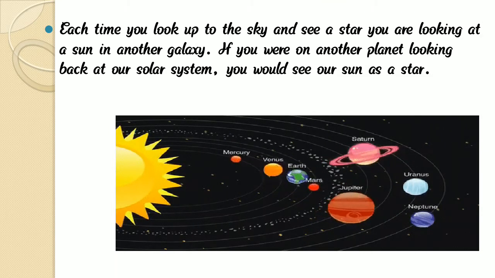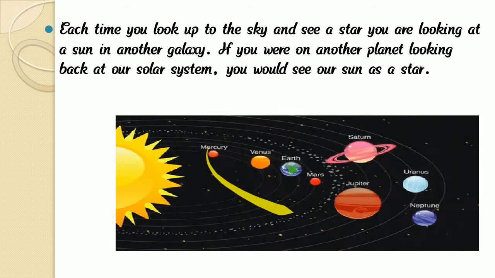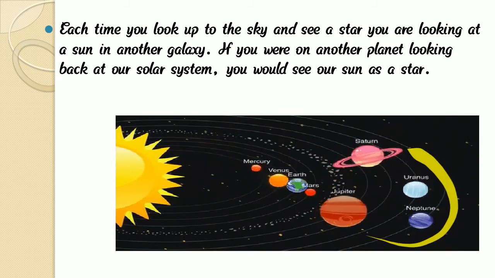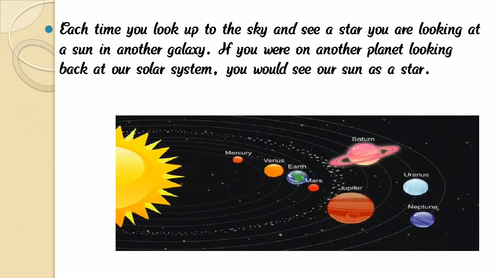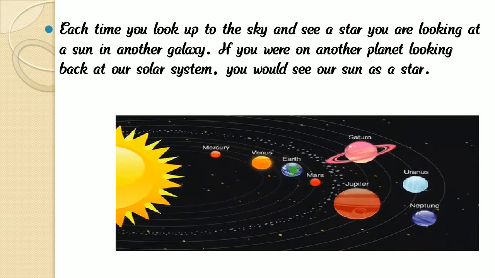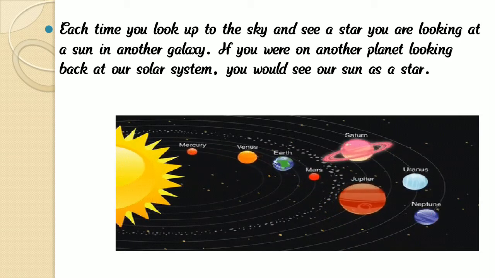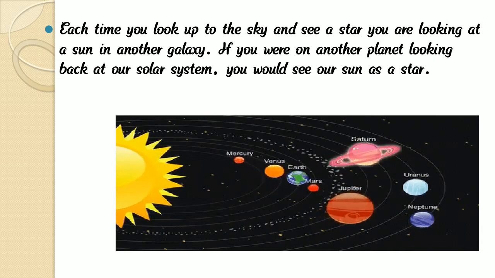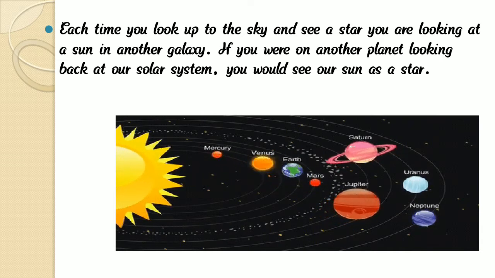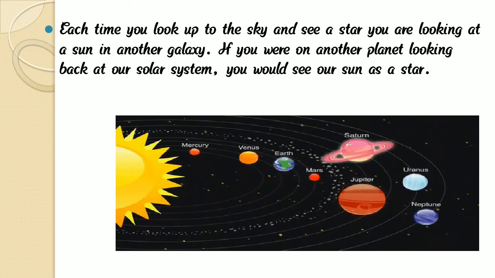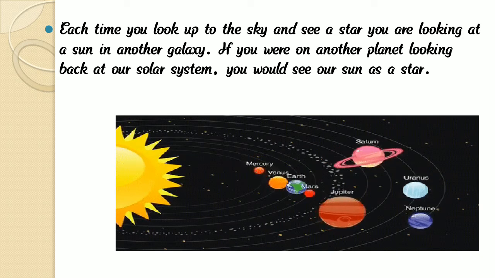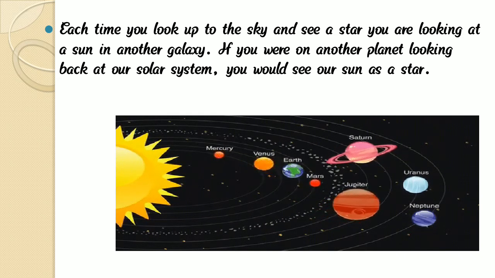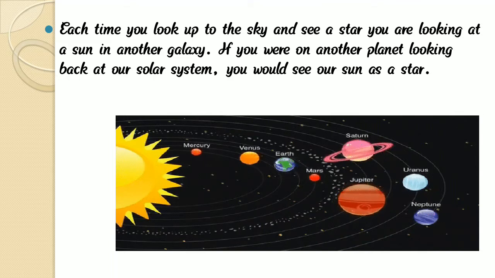Four are the inner planets, and four are the outer planets. The inner planets are Mercury, Venus, Earth, and Mars, and the outer planets are Jupiter, Saturn, Uranus, and Neptune.